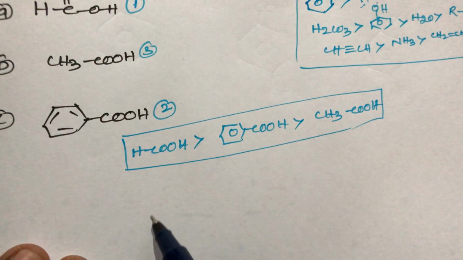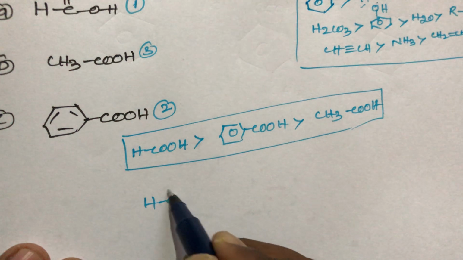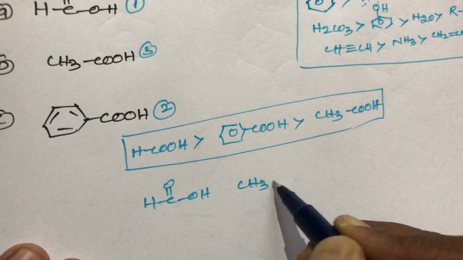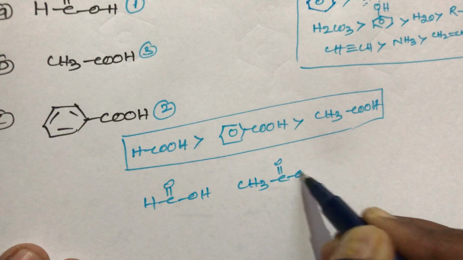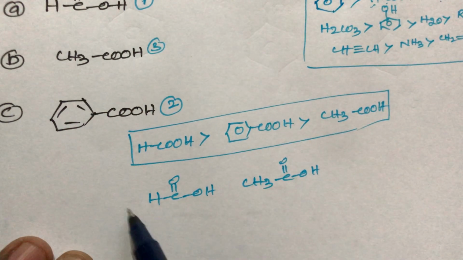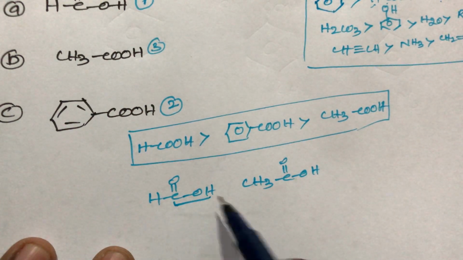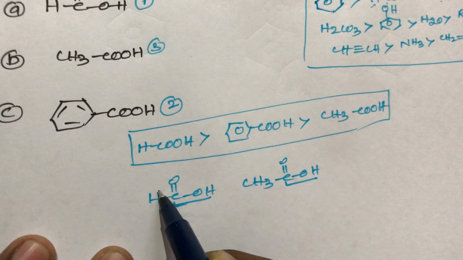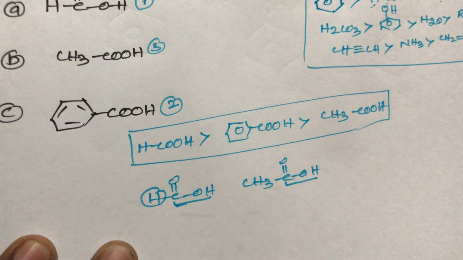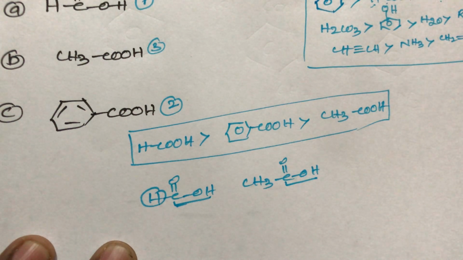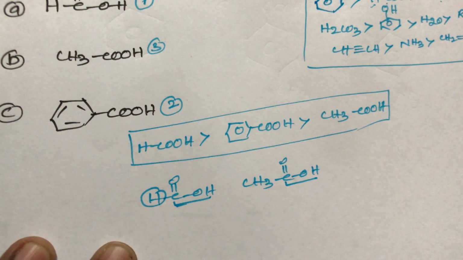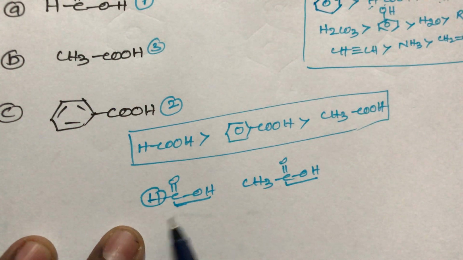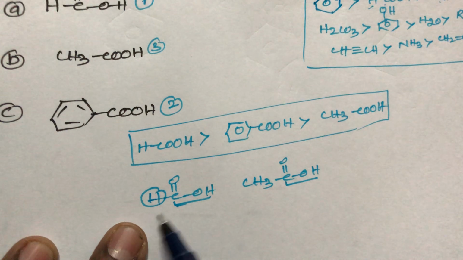First take formic acid and acetic acid, HCOOH and CH3COOH. Out of these two, which one is more acidic? Remember, both are having the COOH group, both are equal. In the formic acid COOH group, on the back side there is hydrogen. What is the role of hydrogen? It is weak plus I or weak minus I, so that is neutral. There is no effect of hydrogen.